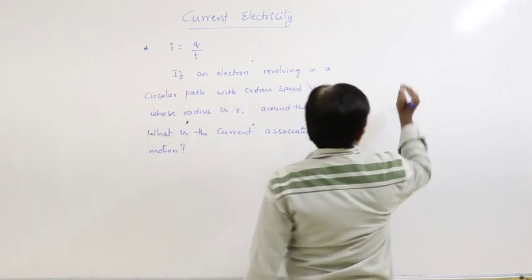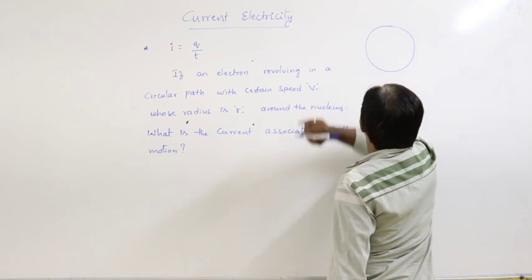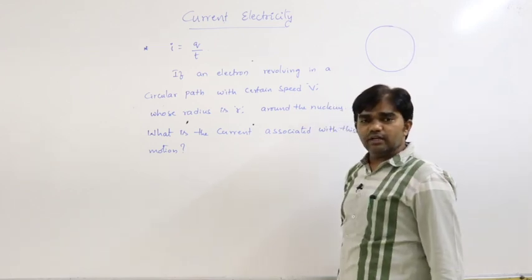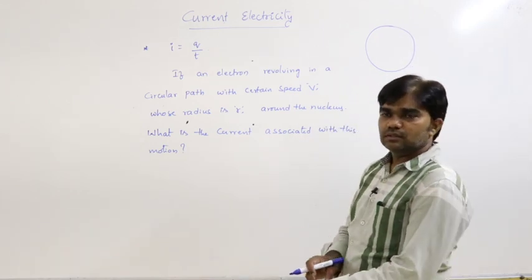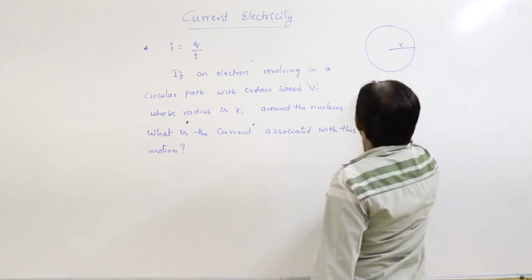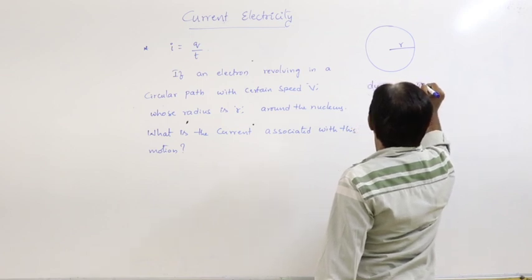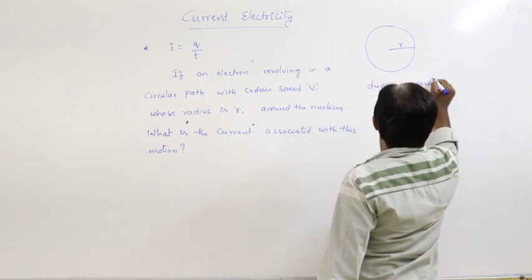So see here, an electron revolving in a circular path whose radius is r, during one revolution.